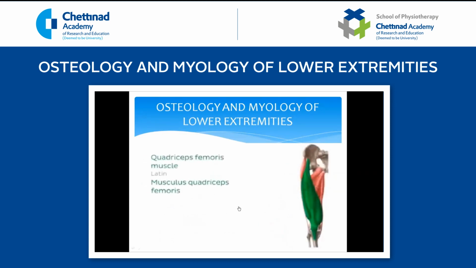Next is the quadriceps femoris, which consists of four muscles: the vastus medialis, vastus lateralis, vastus intermedius, and the rectus femoris. You see the rectus femoris now. The common insertion is into the quadriceps tendon. All these quadriceps muscles are inserted into the quadriceps tendon.